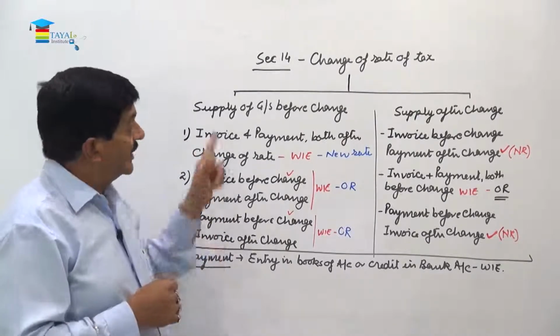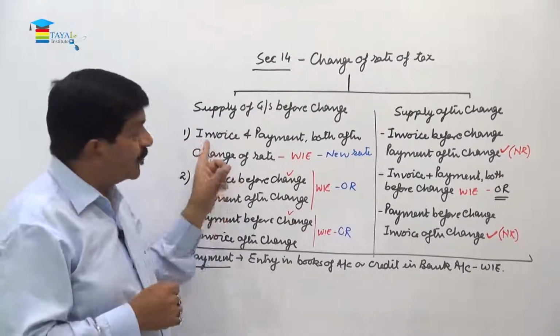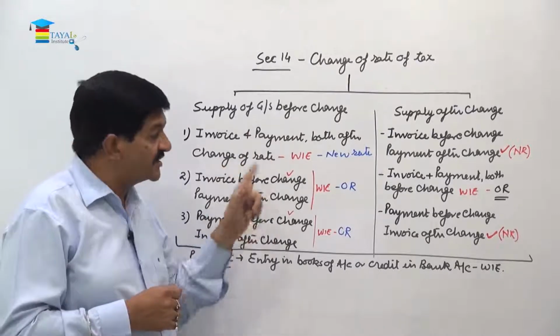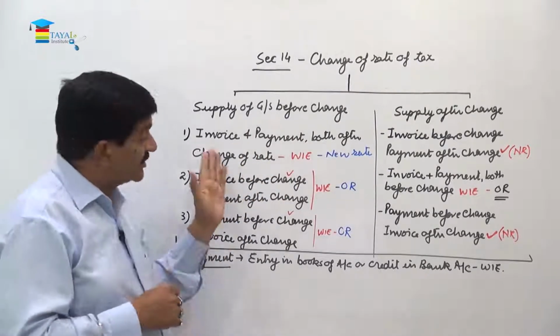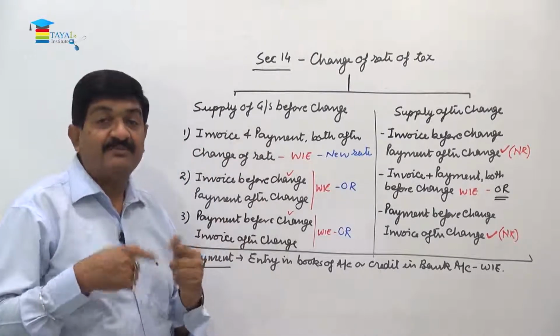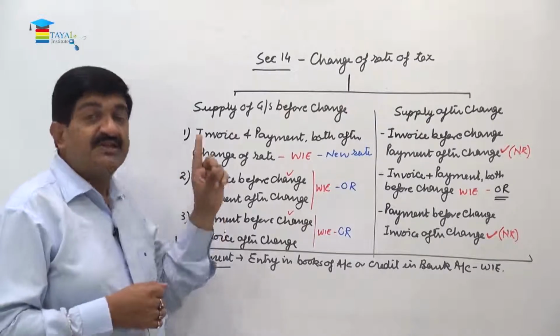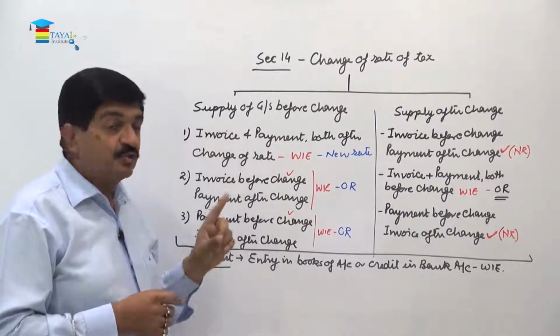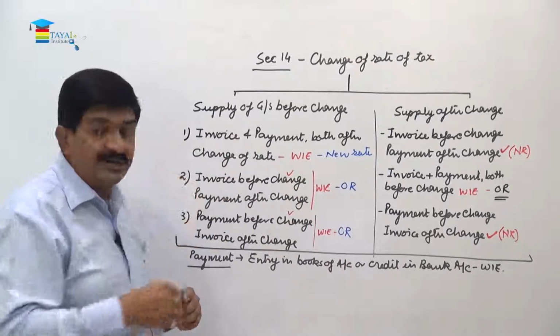But when supply has been done before the change and invoice and payment both are after the change, then whichever is earlier, the new rate will become applicable, because these both have been done after the rate of tax has been changed. In this situation, invoice is before the change, supply is before the change, so the date of invoice will be the relevant date, or you can say that will be the time of supply.